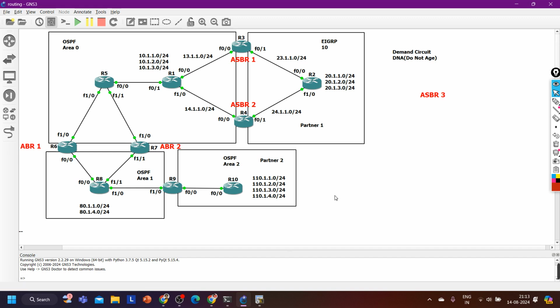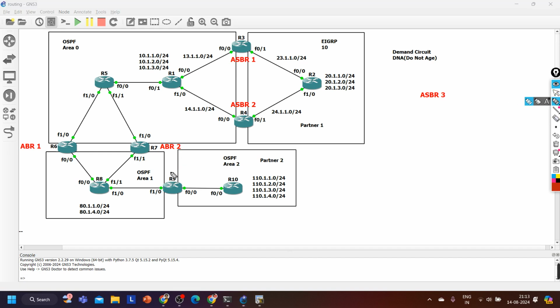For security purposes, see, on the virtual link, router 9 is sending a hello message and the TTL value is 255 in the hello message. But as you know, there are only two hops between router 9 and router 6, so you can configure TTL value 2.